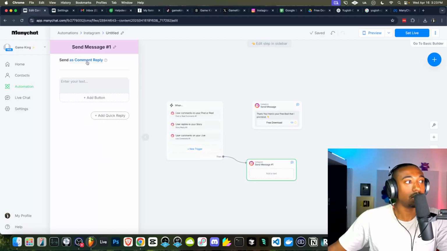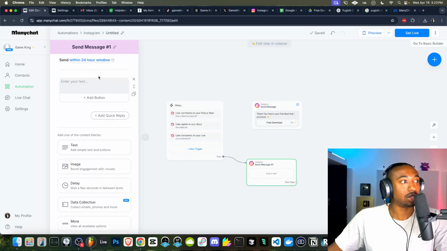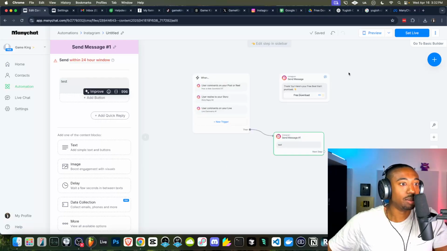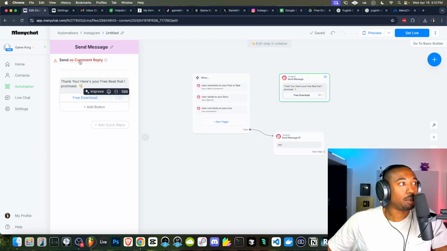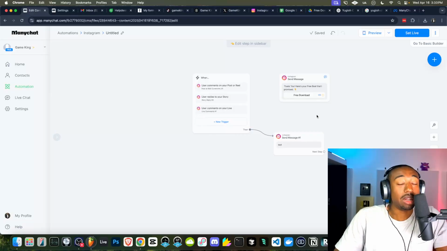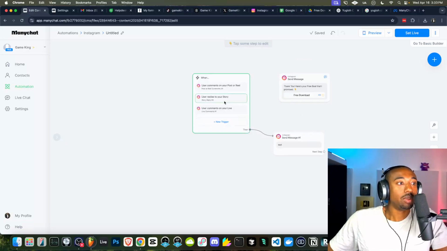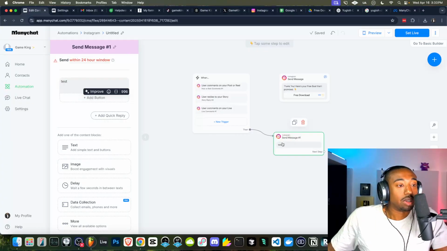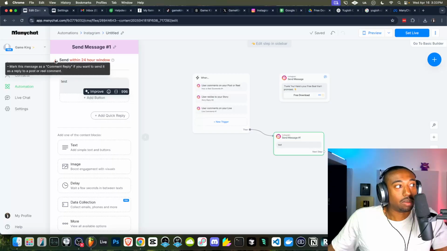So the question is, how do you activate the tools without doing a 24-hour window response? Long story short, you can't send 24-hour window responses if somebody comments. That's the issue that we're having right now. All right, guys, just to make it abundantly clear, the difference between a comment reply and a 24-hour window is that Meta allows us to message people in a 24-hour window after they message us or interact with us. It's a rule that they've created. Long story short, if somebody comments and they didn't opt in by commenting or messaging us, then we're basically not following within their rules.